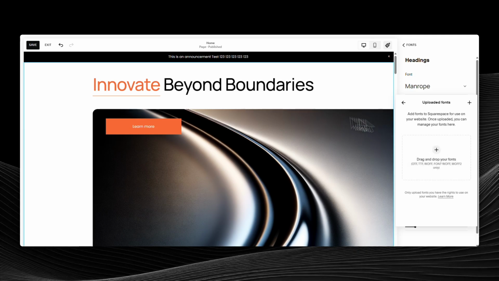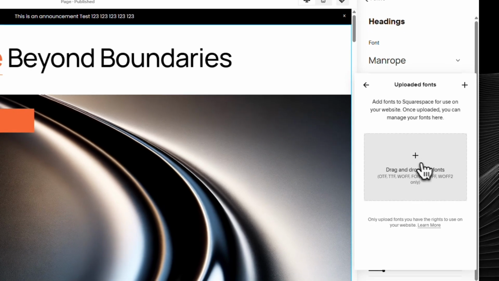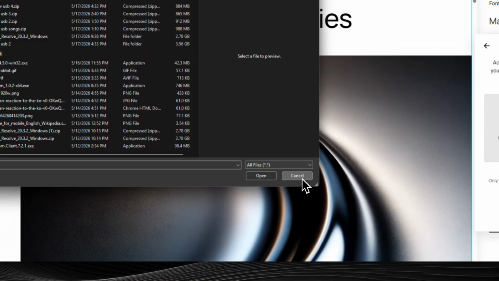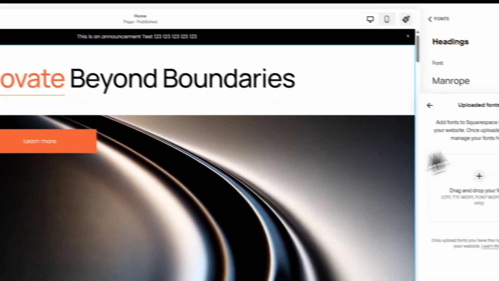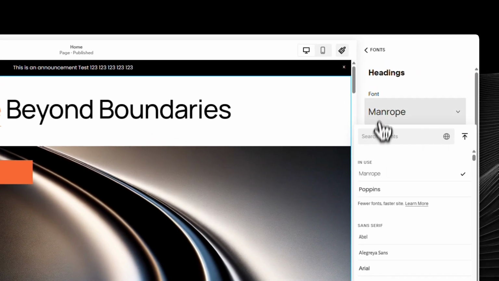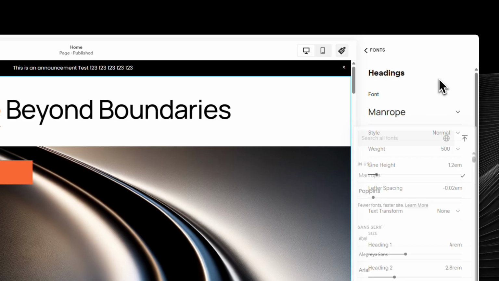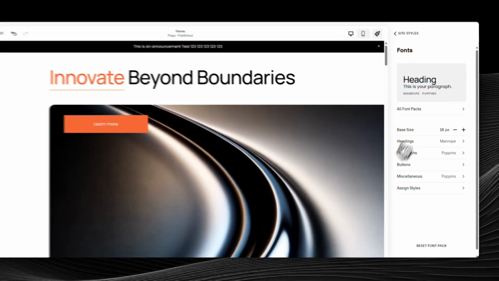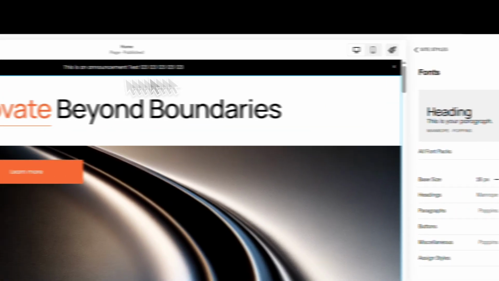Now, simply drag and drop your font file into the upload area. Squarespace will process the upload and make the font available within that same font selector. You should see your preview update to reflect the new type, which makes it easy to confirm spacing, readability, and overall balance before you continue editing other parts of your site.